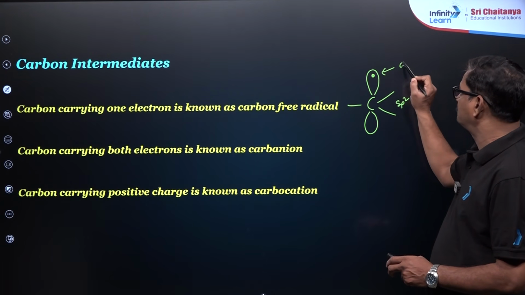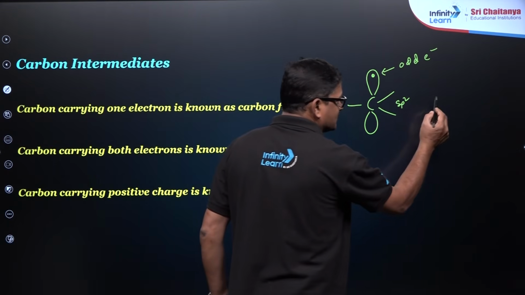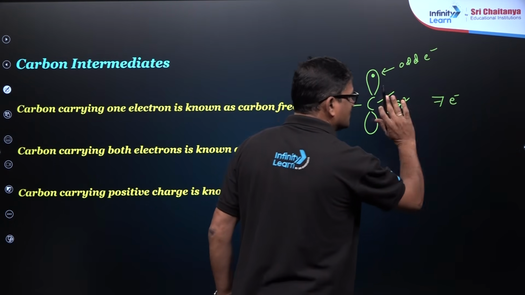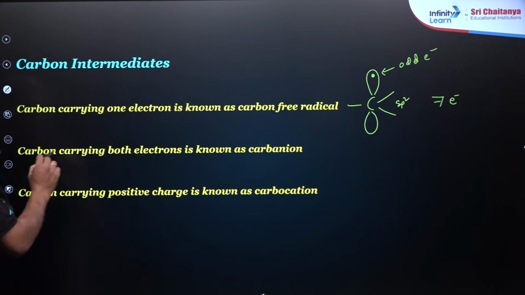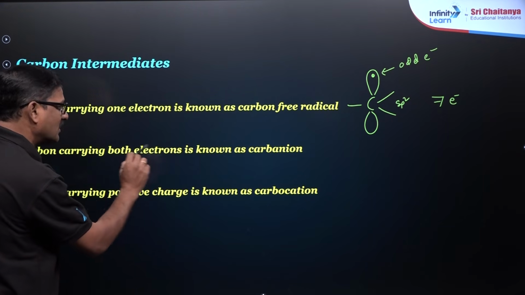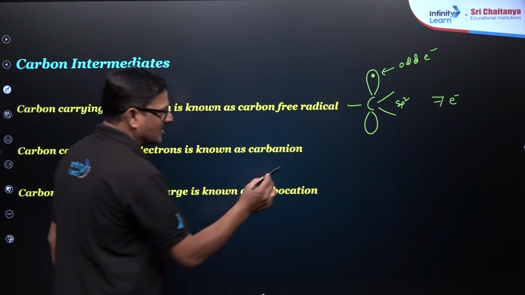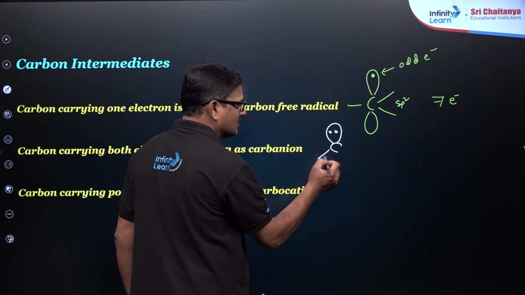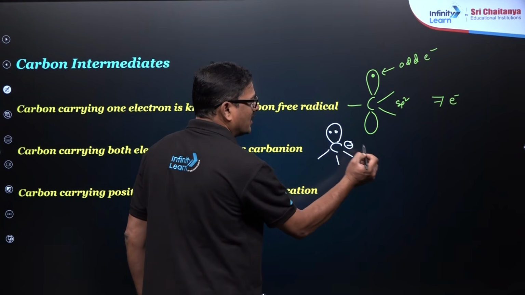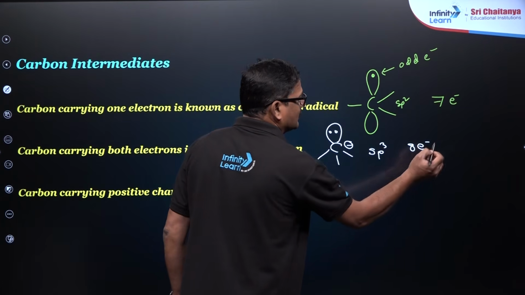Carbon has 7 electrons and is not satisfied with its octet. Carbon carrying both electrons, a lone pair, is known as a carbanion. It has sp3 hybridization and a complete octet of 8 electrons.